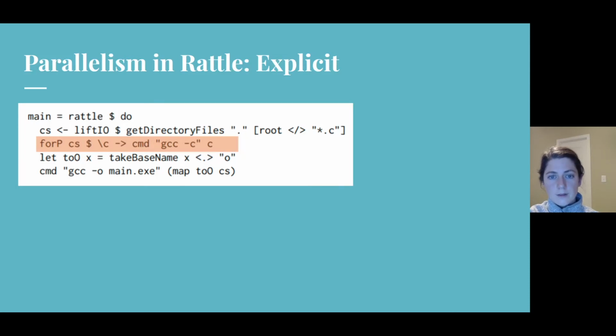Rattle provides two ways to achieve parallelism. First, users can explicitly tell Rattle to execute commands in parallel. In the example, the line highlighted in orange is showing the use of for-p, which is used to pass the generated GCC commands to the build system in parallel.